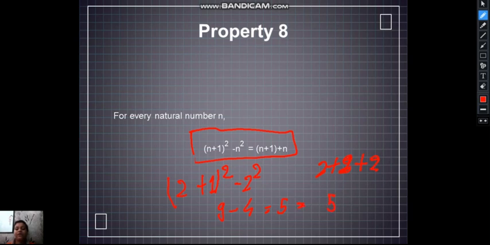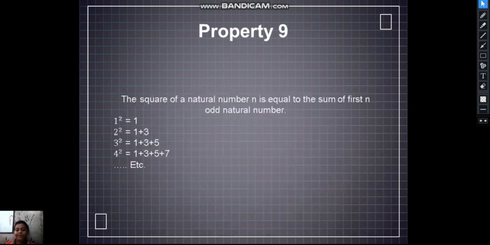Both results are 5, so this is equal. So this property is true.